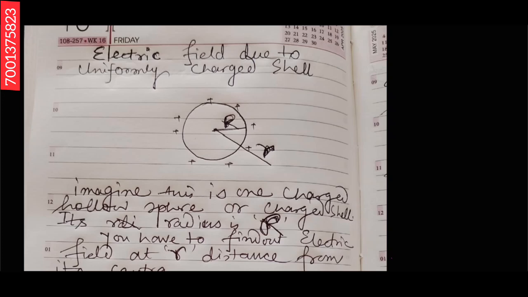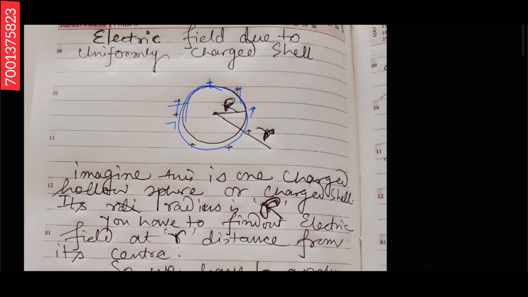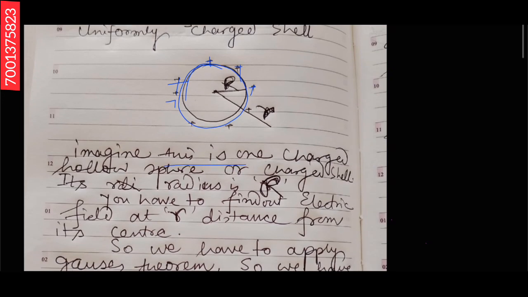Here we have to find out the electric field due to a uniformly charged shell. So at first, see what a uniformly charged shell is. Imagine this one is the uniformly charged shell. It has charge uniformly distributed. I have written, imagine this is a charged hollow sphere, or charged shell.